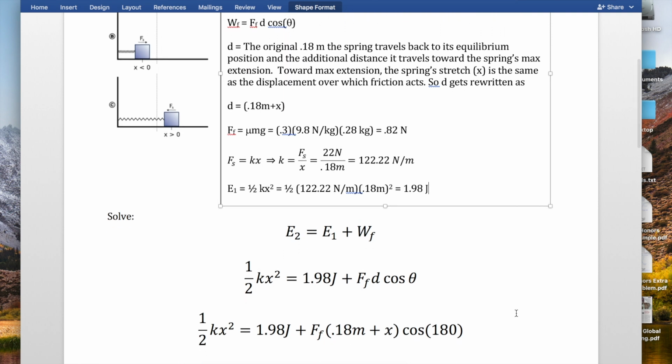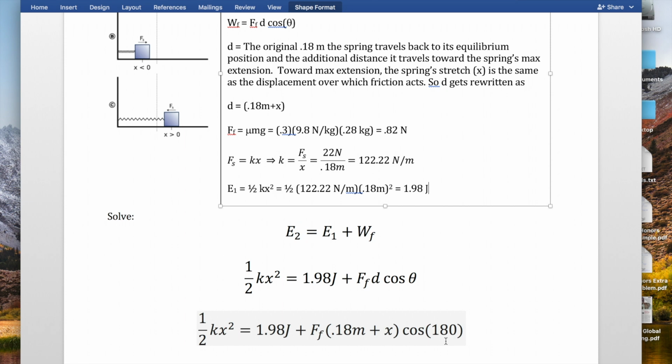Moving on, I'm going to keep substituting values into the work part of this equation. The force is the force of friction. The displacement over which friction acts is the 0.18 meters that it takes for the spring block system to go back to its initial position, added to that additional stretch length of the spring. And in this scenario, my theta is going to be 180. Theta in a work problem is defined as the angle between force and displacement.